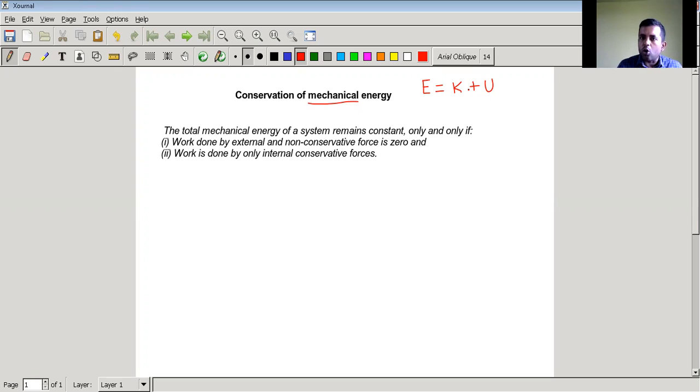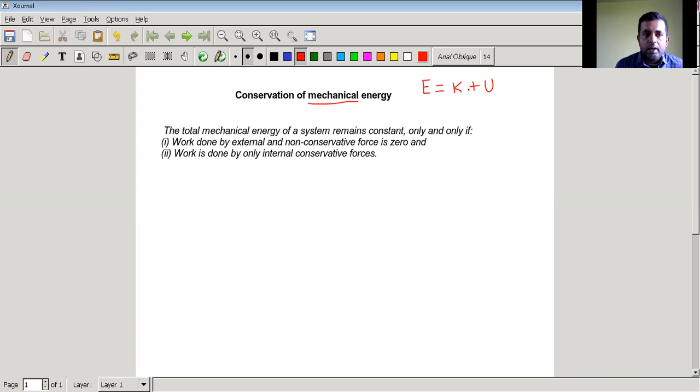Total energy is always conserved. That is a universal law. But this one needs some condition to be conserved. And most of the questions in your book or whatever you will encounter have to deal with this conservation of mechanical energy.